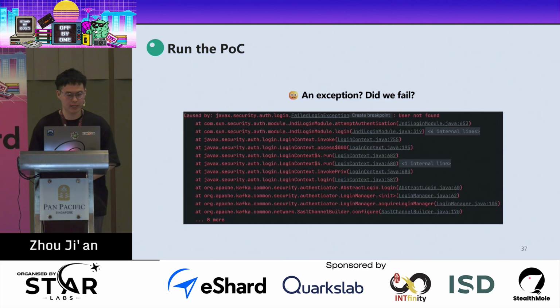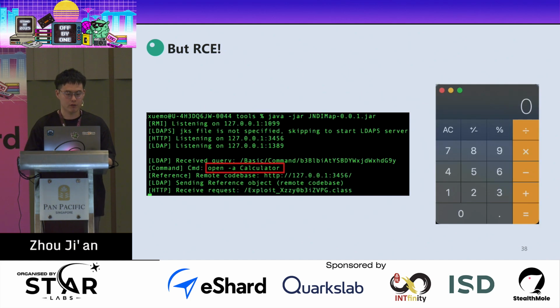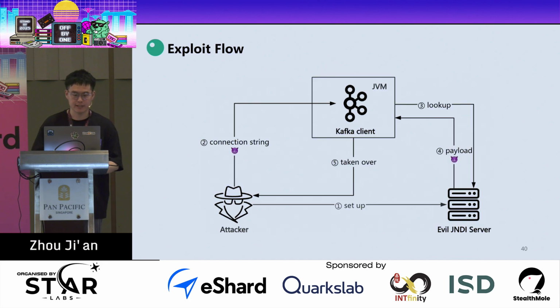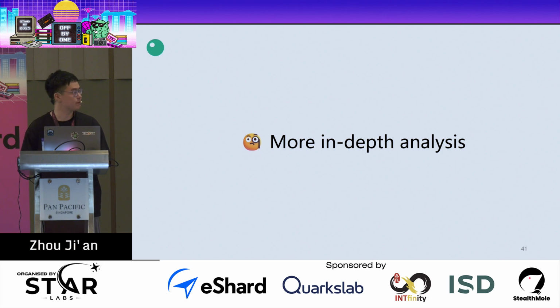When we run the code, you can see that we just caused an exception. So did we fail? When we check our evil JNDI server, you can see that it received an LDAP request, and our server returned some evil payload to let the client execute the open calculator command, and you can see that it's successfully executed. So it seems very interesting. What happened? This is the exploit flow: first we set up an evil JNDI server, and then we set the evil connection string. The Kafka client sends the lookup request, our server returns some evil payload, and we achieve RCE. Let's dive deep into the vulnerability to figure out what is behind this.